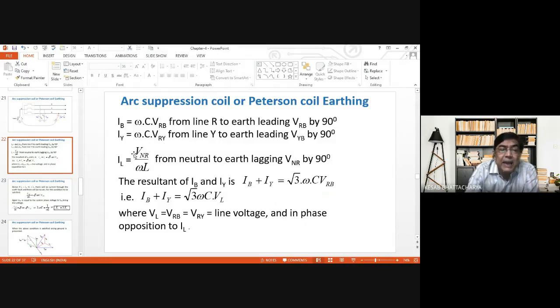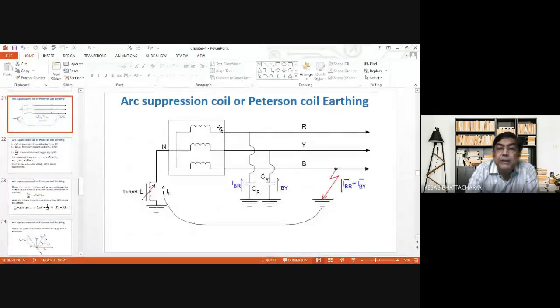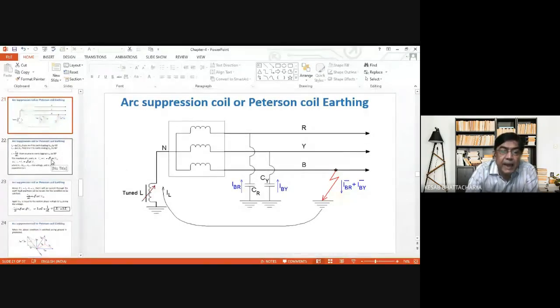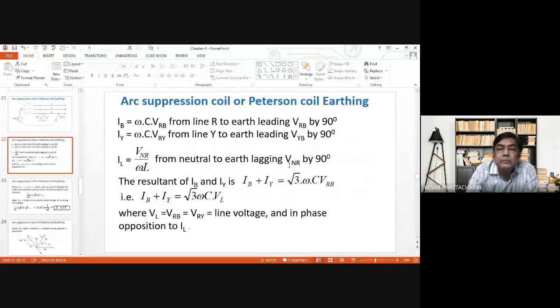And IL, with VNR the voltage appearing between neutral point and phase R, is VNR by XL, the inductive reactance. Sorry, here it is inductive current lagging the voltage by 90 degrees. The resultant of IBR and IY is as before.